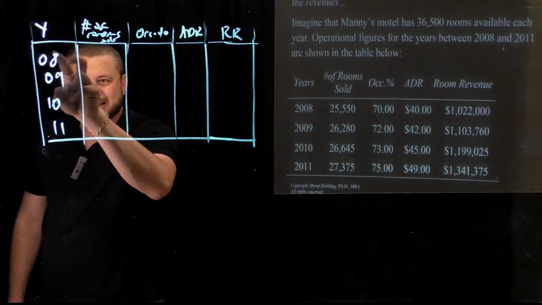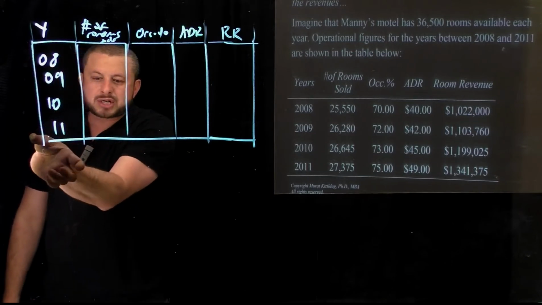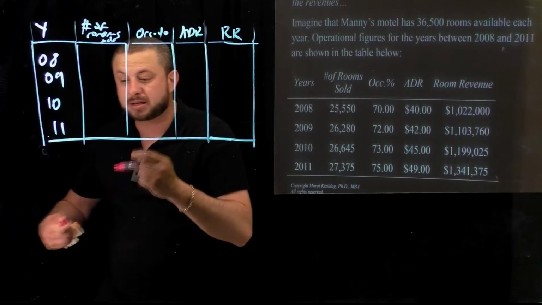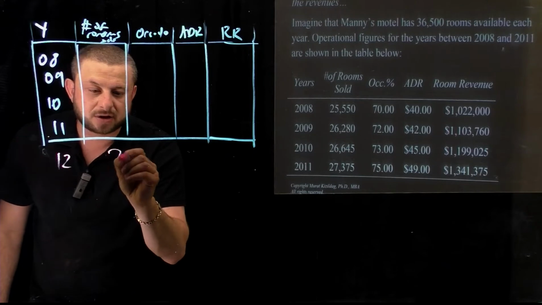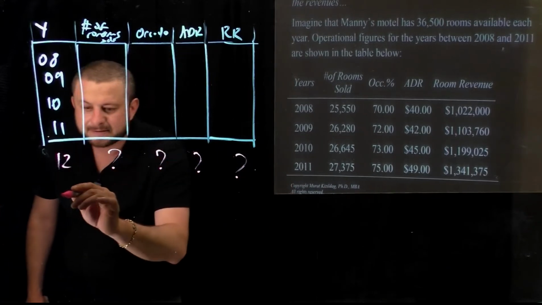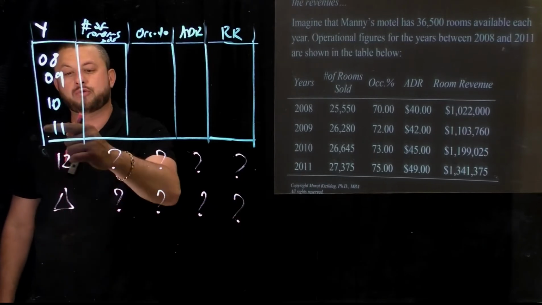If there's a trend in between those years, it is safe and logical for a manager to follow the trend for the next year, which is 2012, because we are trying to find out 2012 trends over here, guys. And then we're going to analyze the delta, the change in 2012 over 2011.